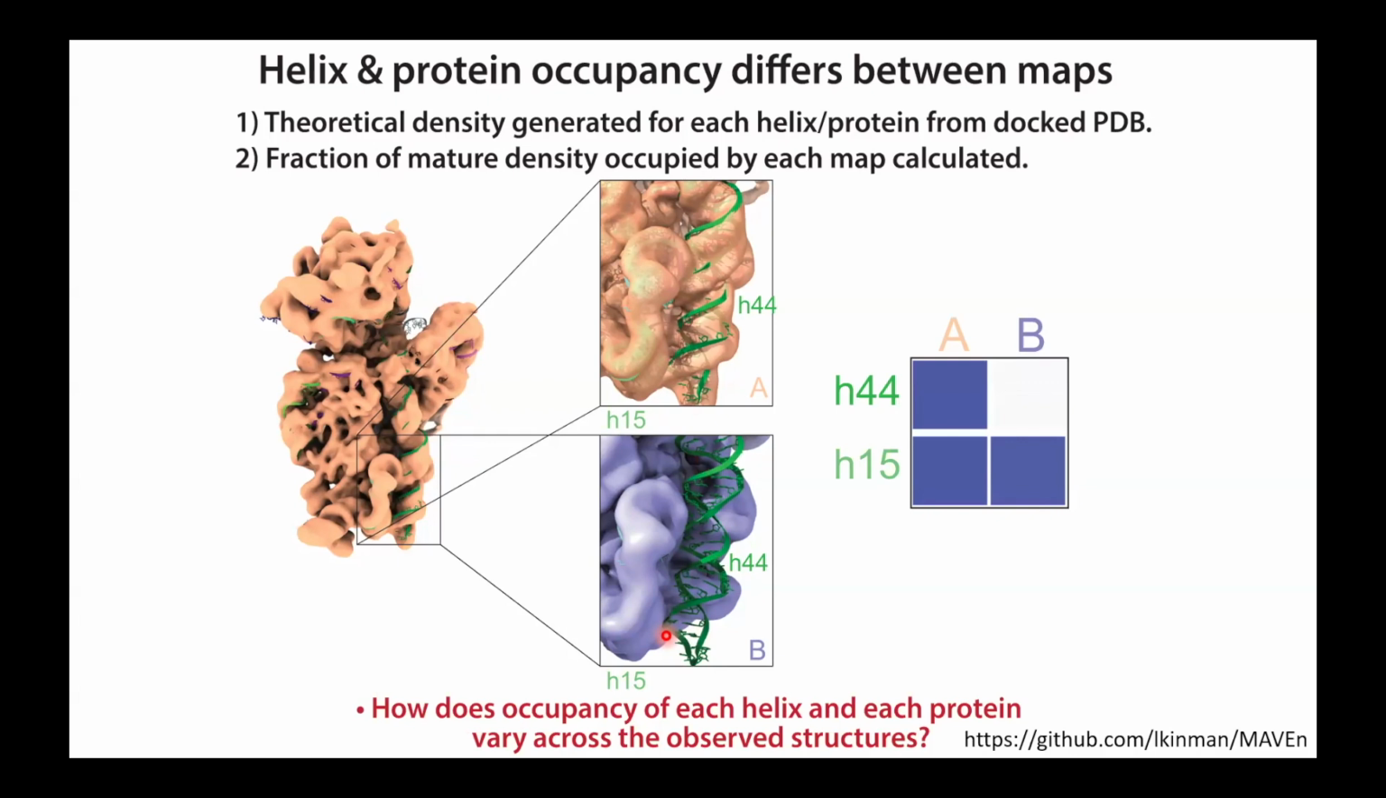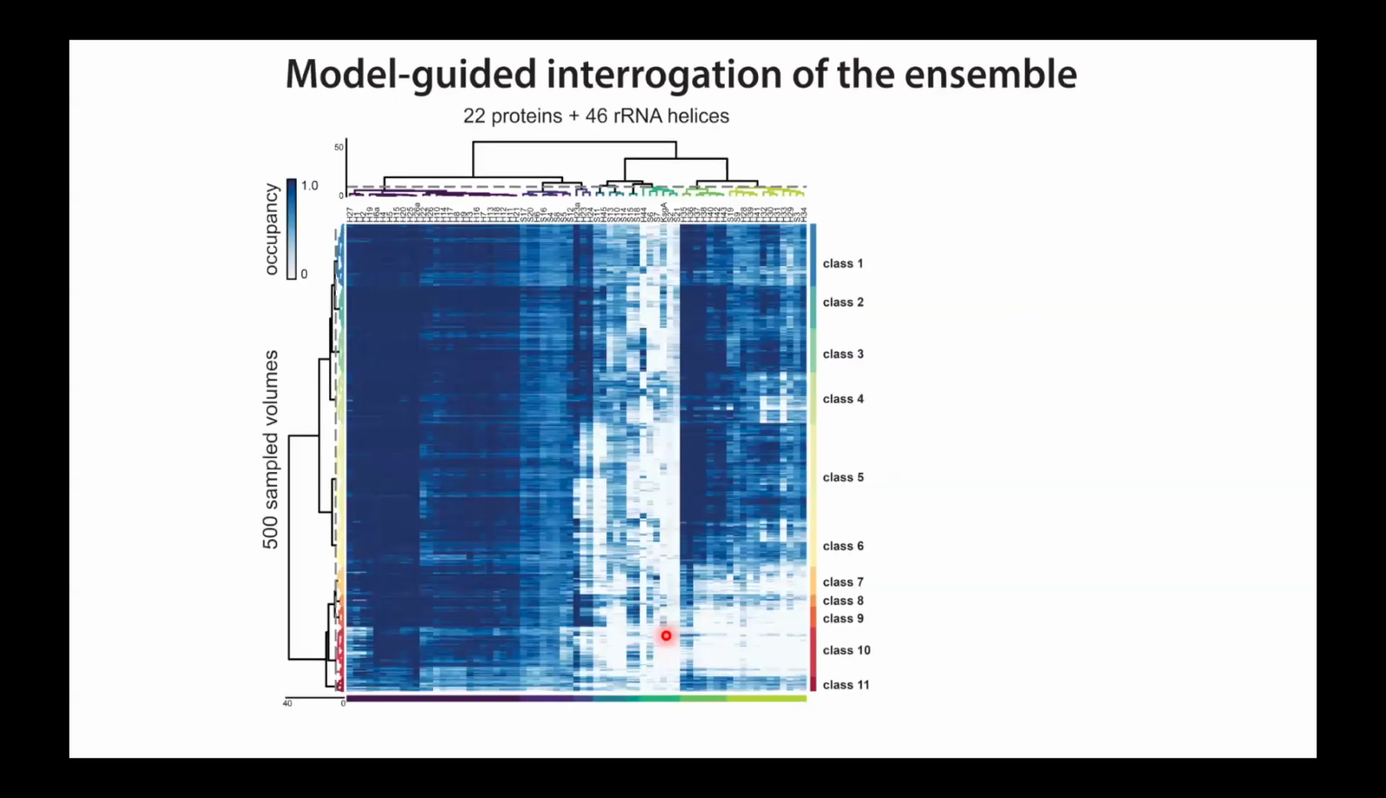We can scale this occupancy to range from 0 to 1. And now you can apply this across, say, the 500 maps that we looked at here, and on the order of 100 different structural elements, and cluster that heat map to try to find groups of structural elements that are similar in their occupancy across the volume ensemble, and then groups of structures across the volume ensemble that are similar in their occupancy of the structural elements.